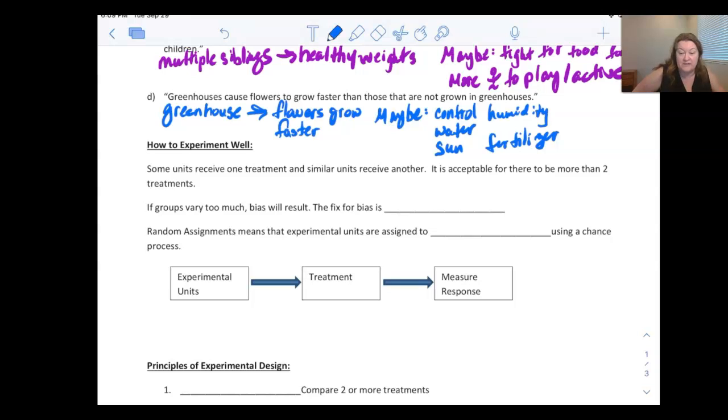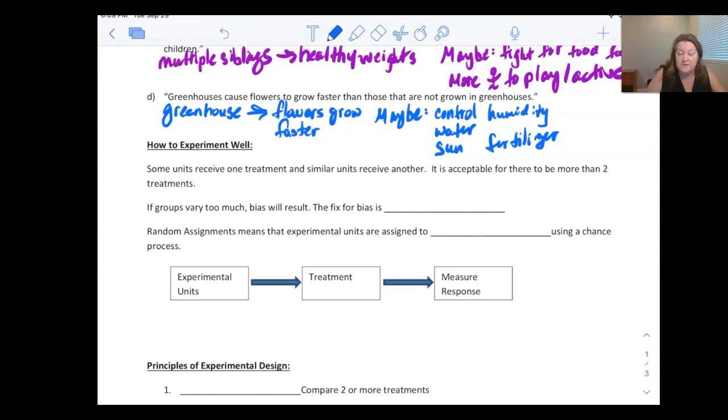So in an experiment, there's going to be some experimental units who are going to receive one treatment, and hopefully similar units are going to receive a different treatment. It is acceptable for there to be more than 2 treatments. You can have them broken up into groups of 4, 5, 10, 100. All of that is okay. We need to at least start with 2 to compare, 2 different groups.